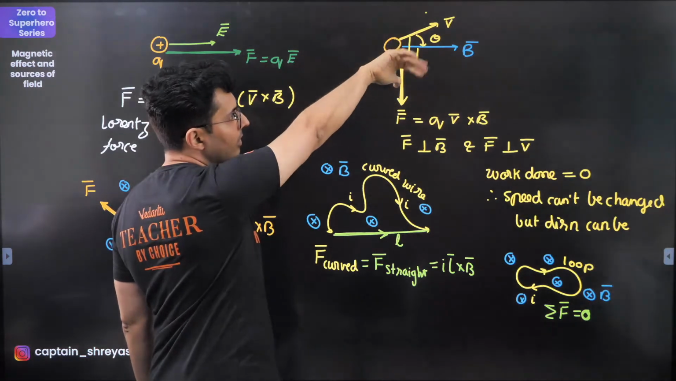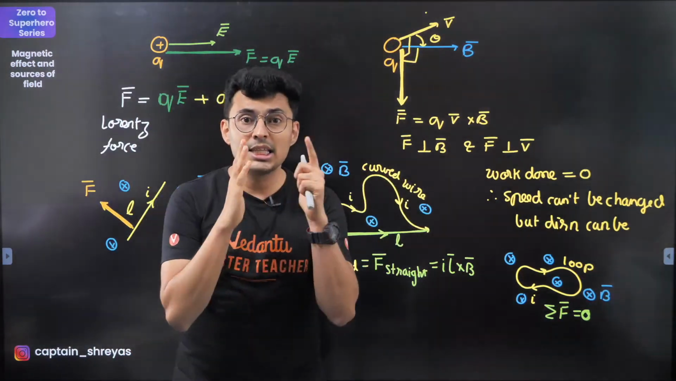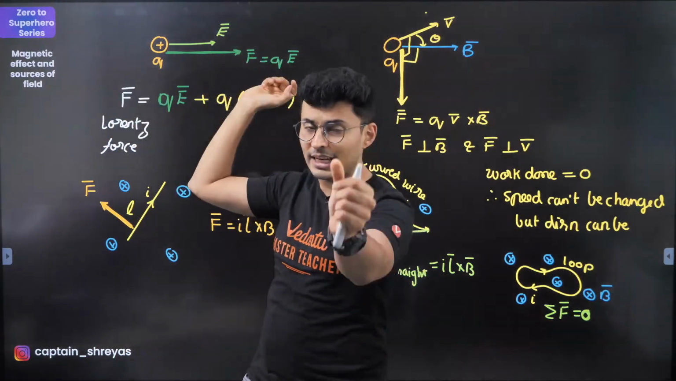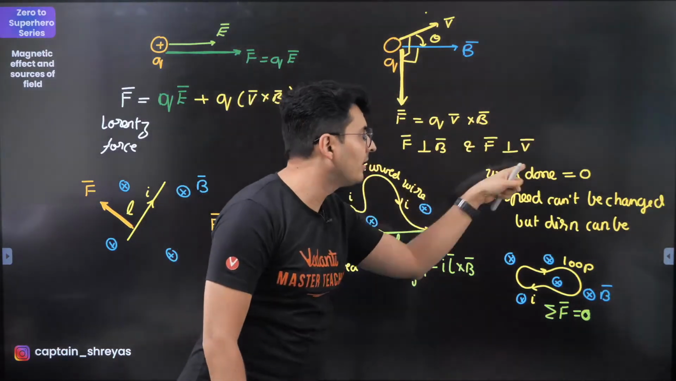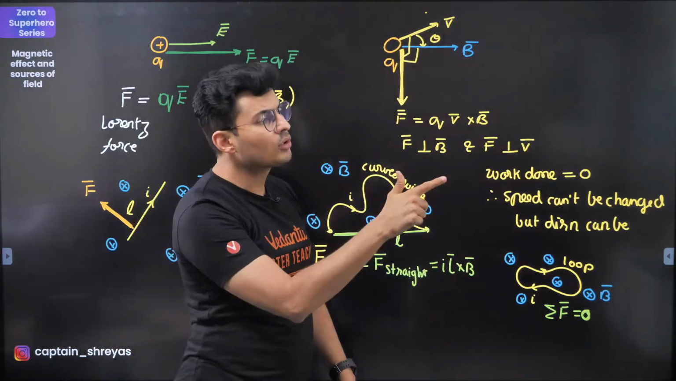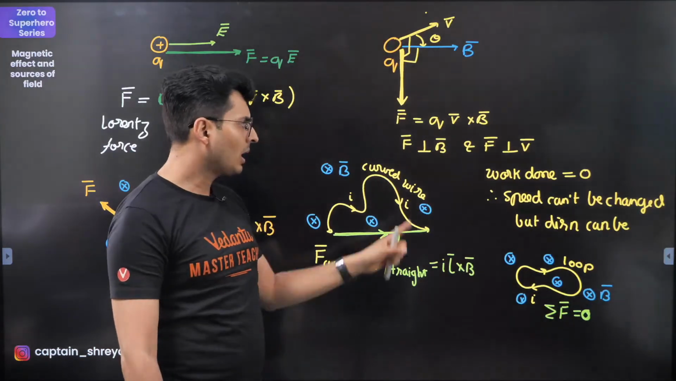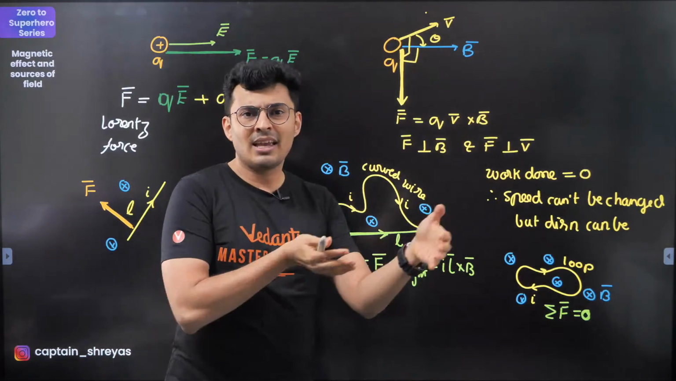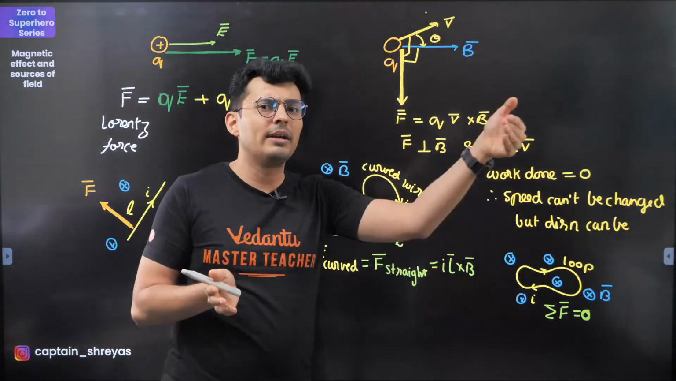V cross B, always. Third thing: the electric force always acts in the direction of the field or opposite, but for the magnetic field, the force is always going to be perpendicular to the velocity. No matter how you throw it, it always acts perpendicular to the velocity. Keep that in mind. It's also perpendicular to B. That's a simple cross product: if C is A cross B, naturally C is perpendicular to A, and C is also perpendicular to B.